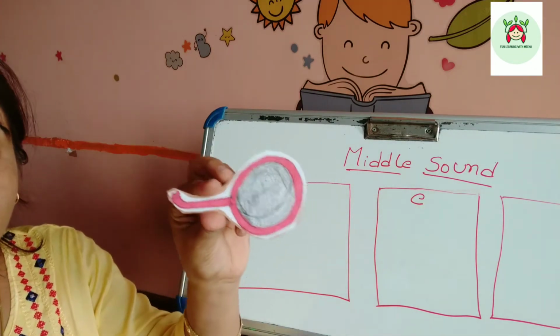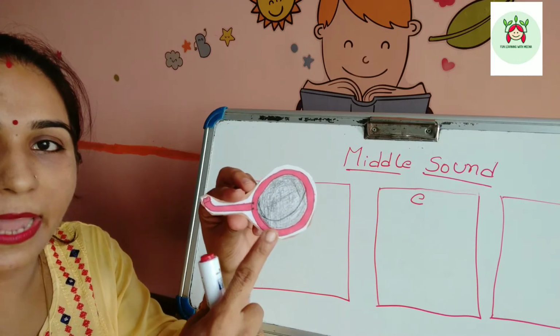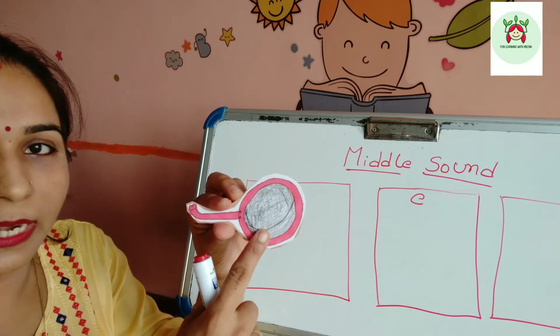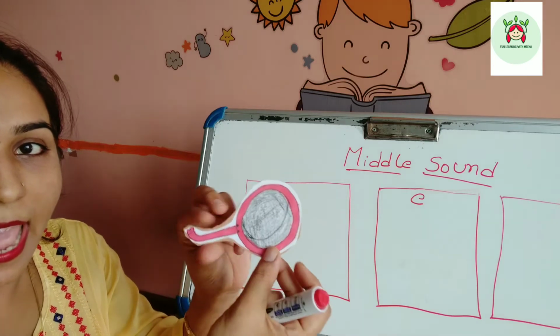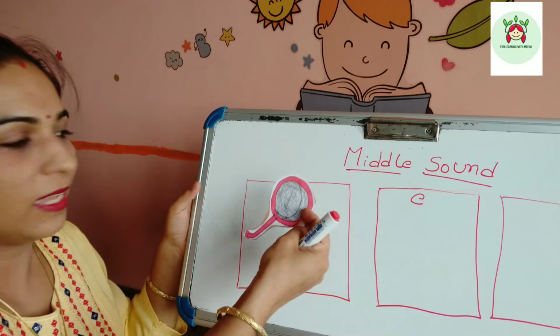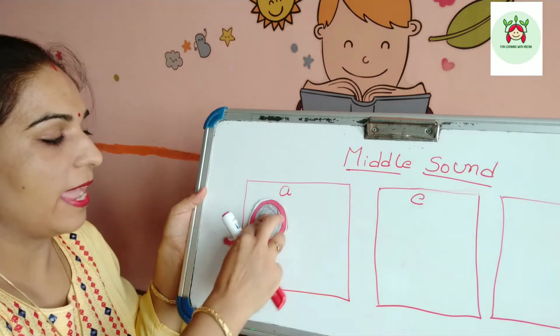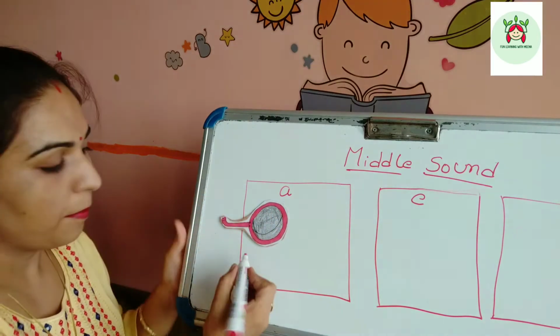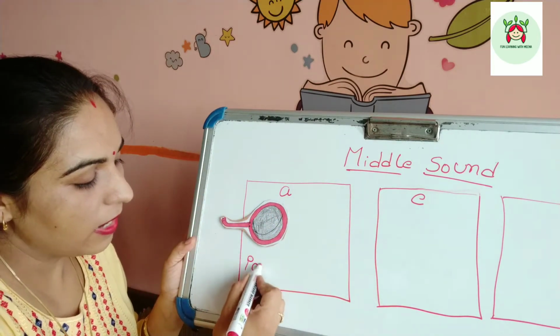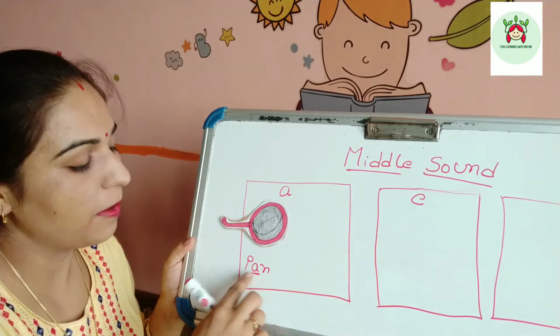So I am showing you this picture. What is this? This is a pan. P-A-N. Pan. What is the middle sound? A. So this is going to be in the first box. P-A-N. Pan. Middle sound is A.